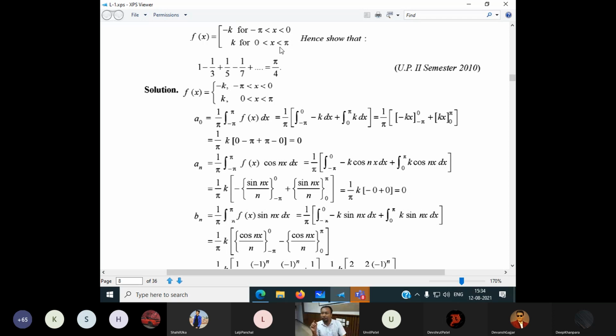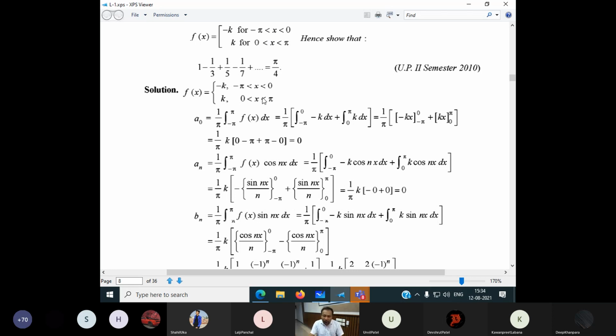But the definition of a naught cannot be changed. The definition of an cannot be changed. The definition of bn cannot be changed. We have to write first our definitions, whatever we have, what was the a naught, what was the an, what was the bn, as per our defined definitions. So at first we write a naught is equal to 1 by 5 integration from minus 5 to 5, f of x dx.